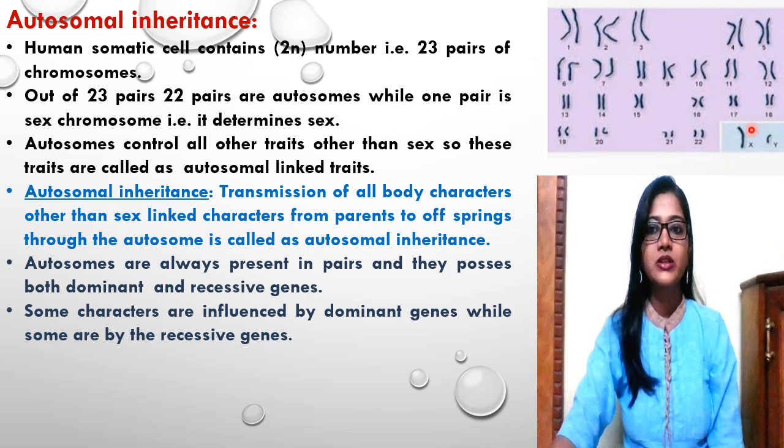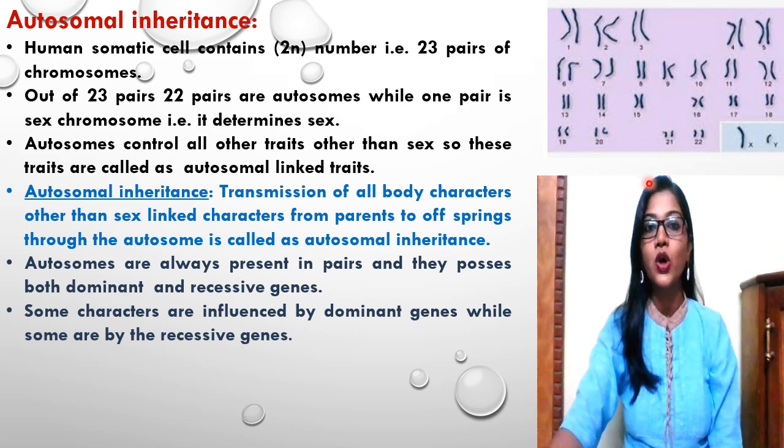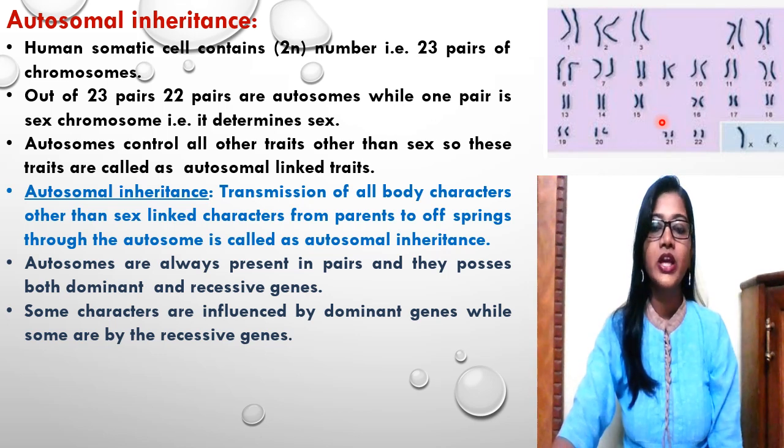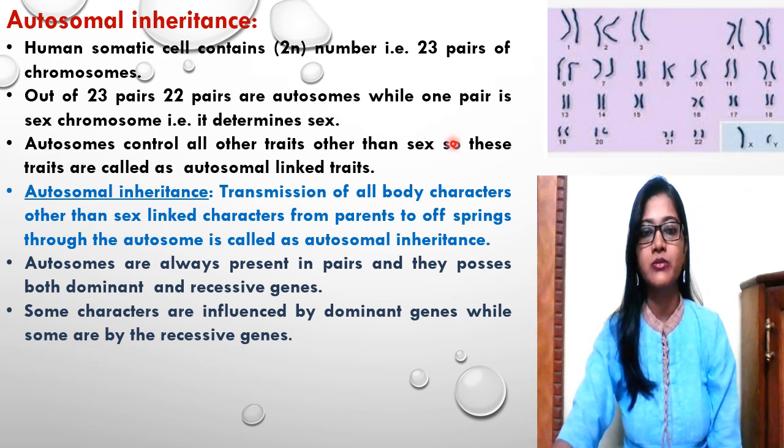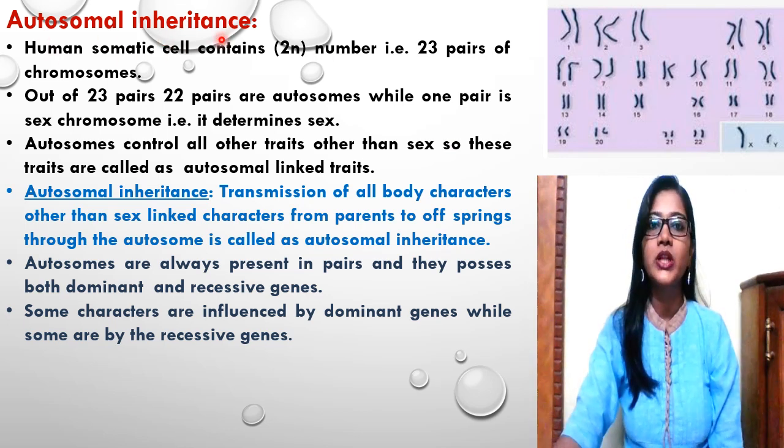But except this XY, from chromosome 1 to chromosome 22, all these chromosomal pairs determine all the characteristics, phenotypic and genotypic, all the body characteristics of that individual, okay, and not the sex. This last pair, the 23rd pair, is responsible for the sex determination of that organism. So let's talk about autosomal inheritance. Now what is autosomal inheritance?